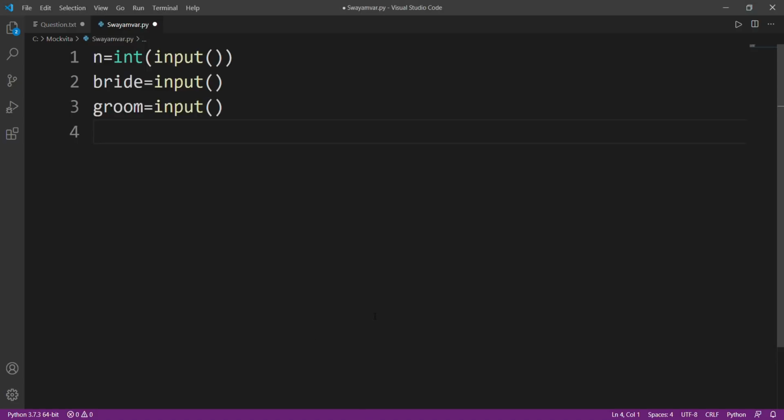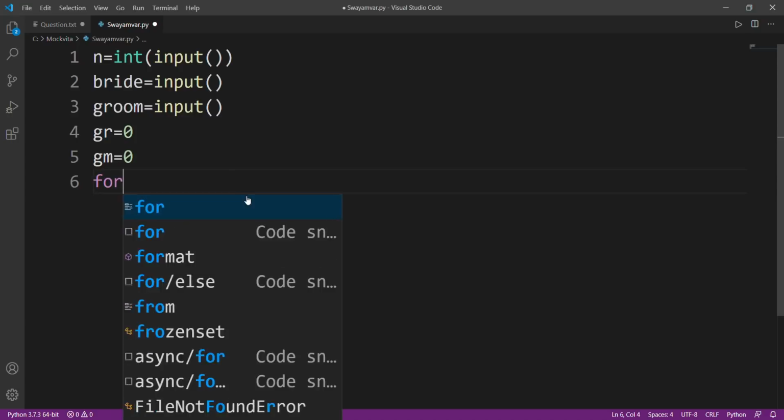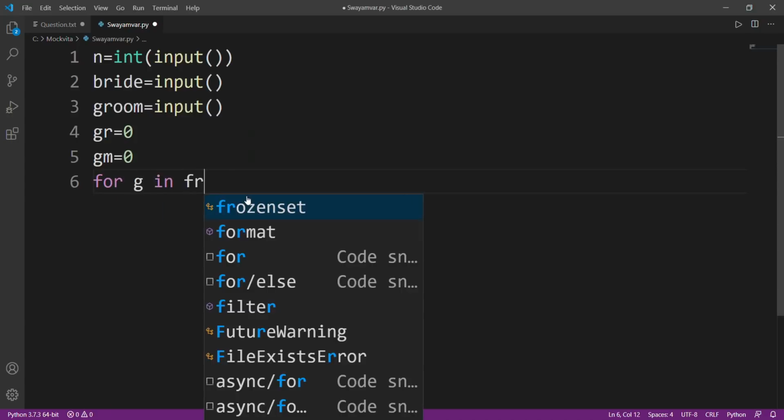Okay, so now we do need to calculate how many grooms drink rum and how many grooms drink mojito. Why? Because on that basis we will be able to determine if the bride can find someone of her choice without iterating through the whole bride's drink list. Okay, so now we'll be iterating in the groom's drink list,